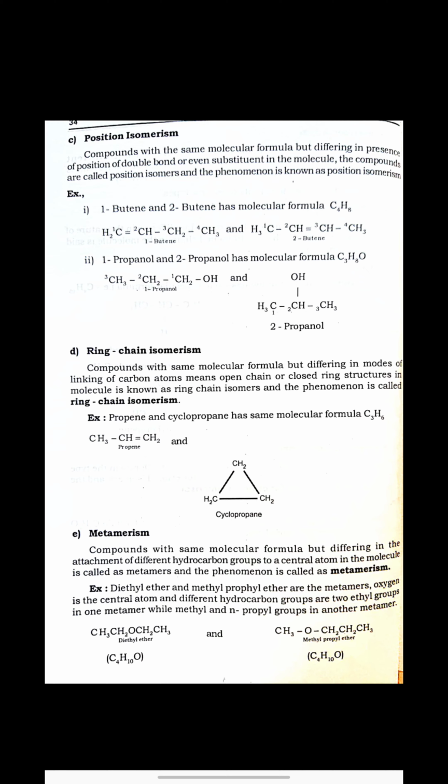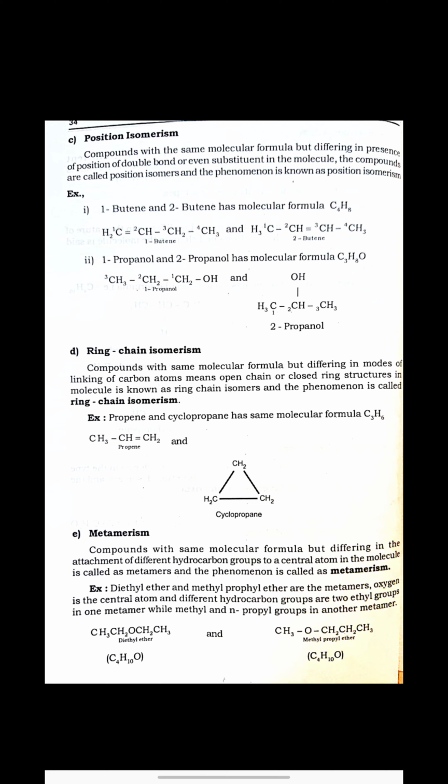Again, we have two compounds with the same molecular formula C3H6. The first compound is propene. Propene means a 3 carbon compound where one double bond is present on the first carbon, so CH3CH=CH2. Then we have another compound where you can see 3 CH2 groups attached in a cyclic form.